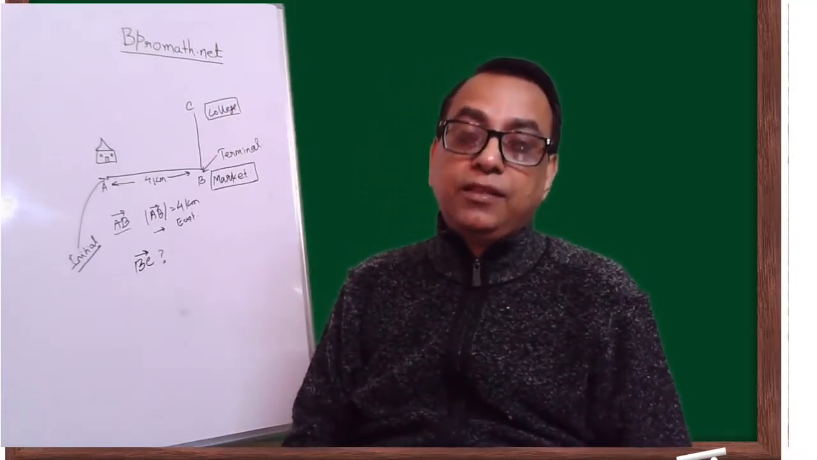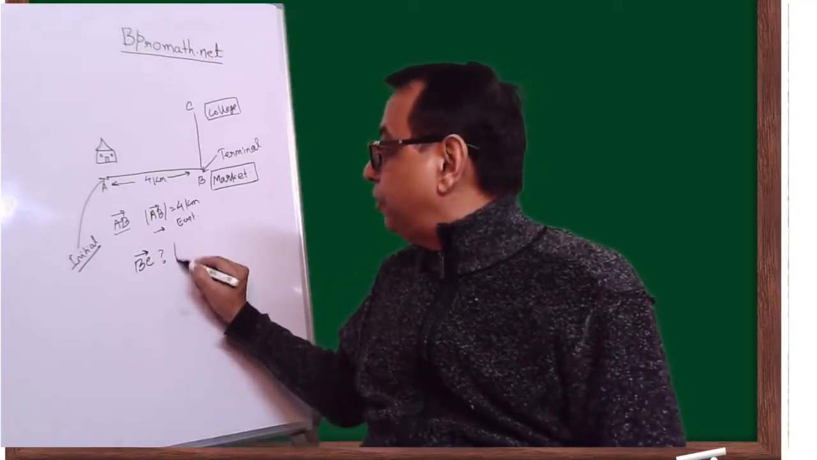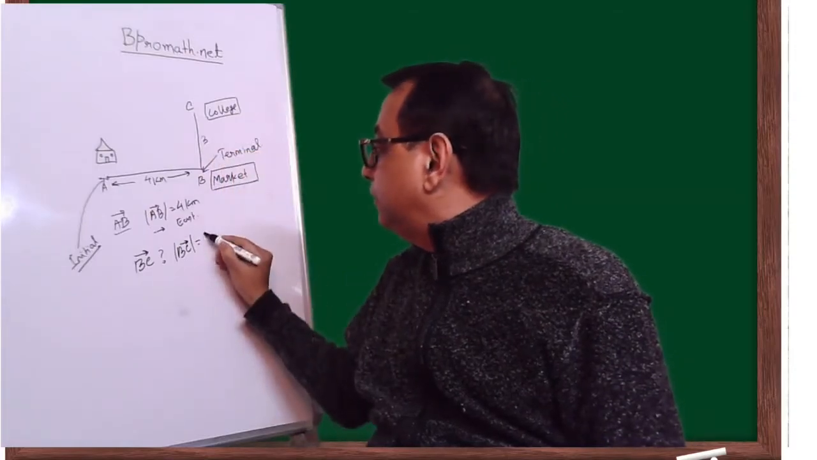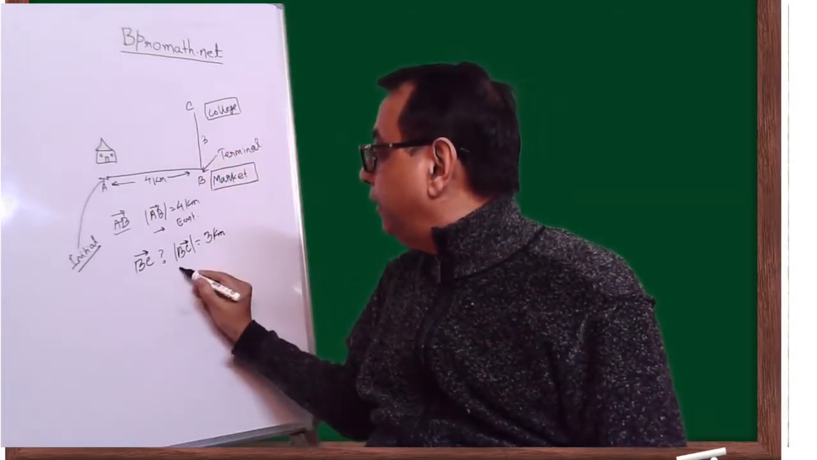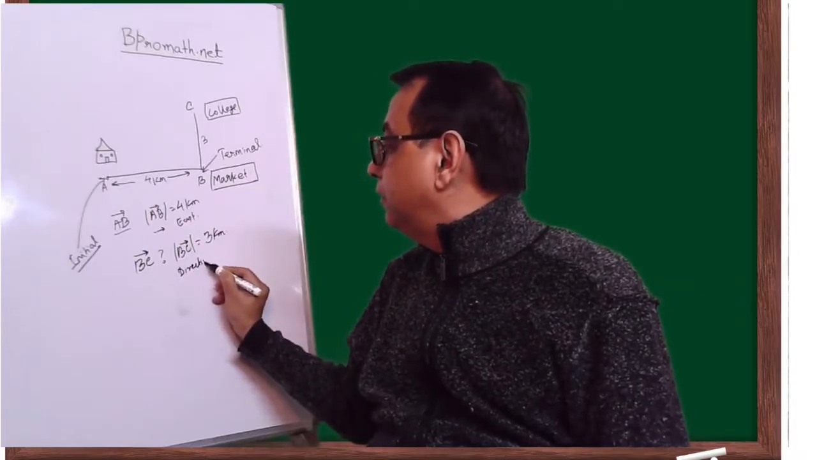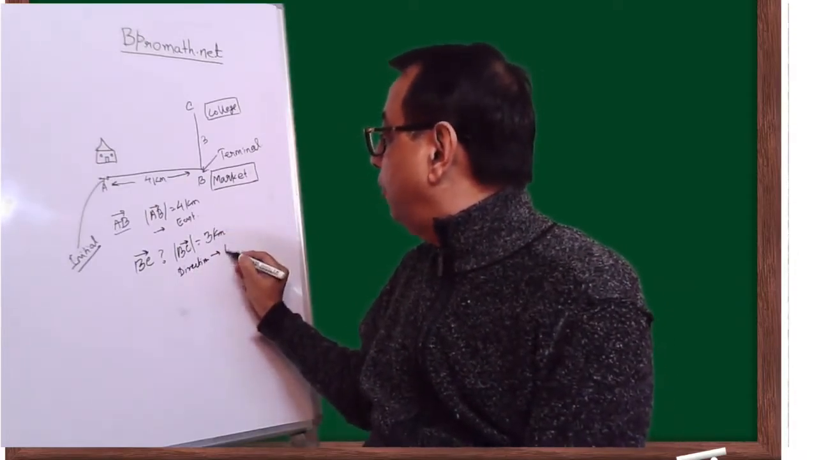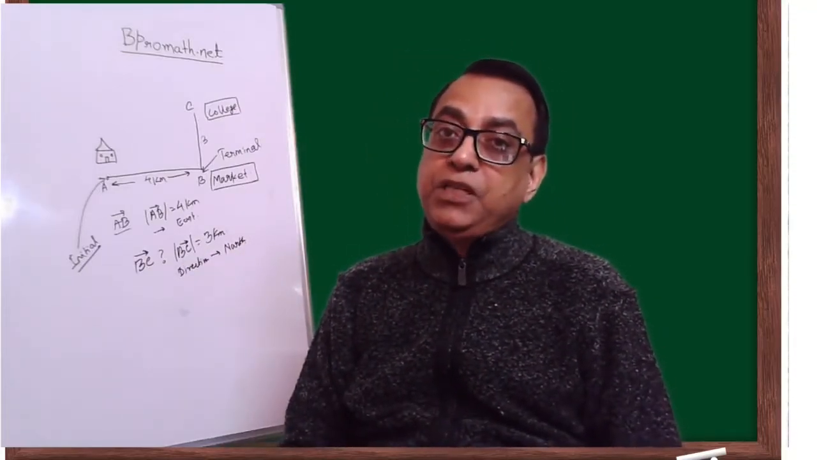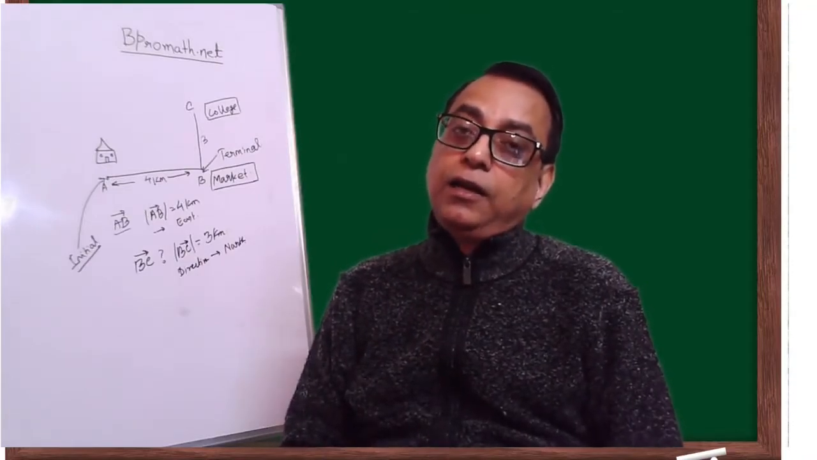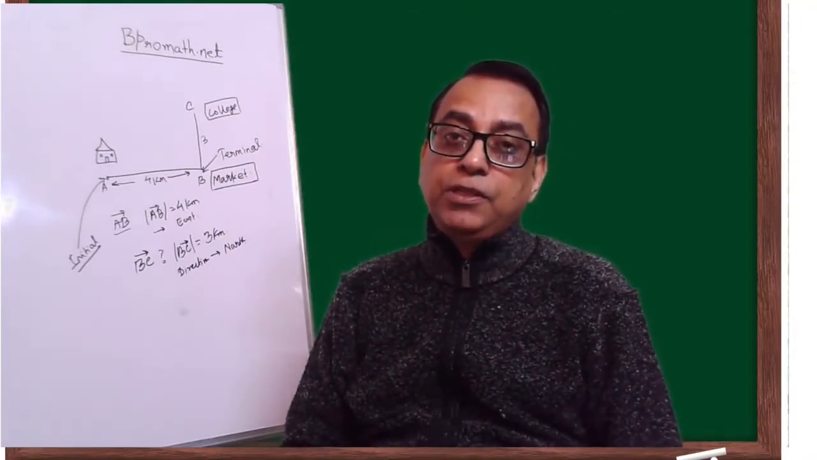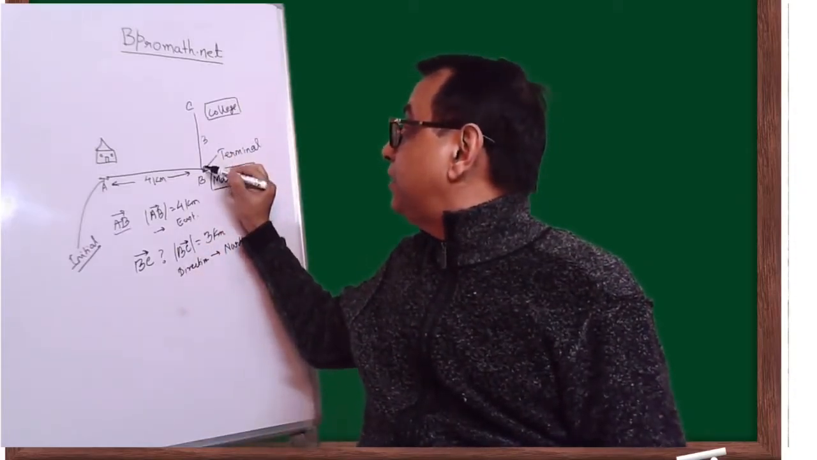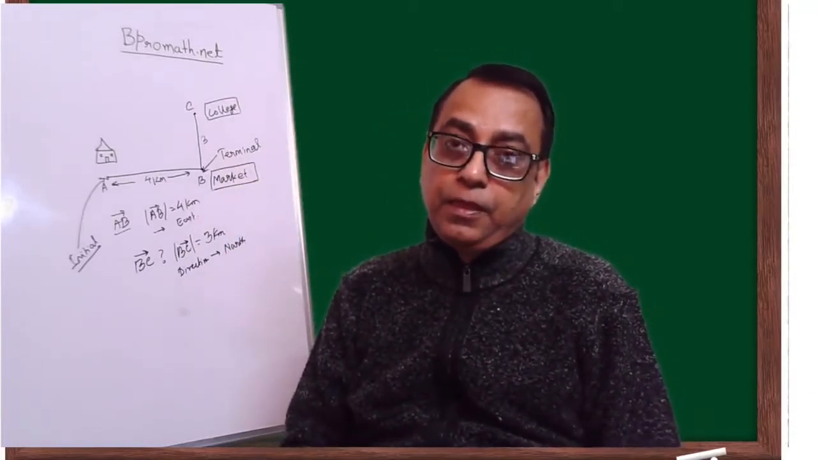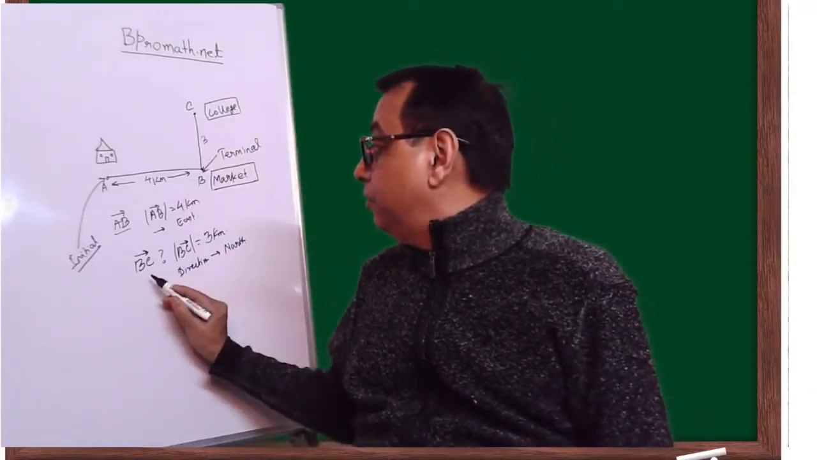Now, what is the magnitude and the direction of vector BC? The magnitude of BC, as we have defined here, is 3 kilometers, and the direction is north. So this is vector BC. What is the initial and terminal point of vector BC? The initial point of vector BC is B and the terminal point is C.